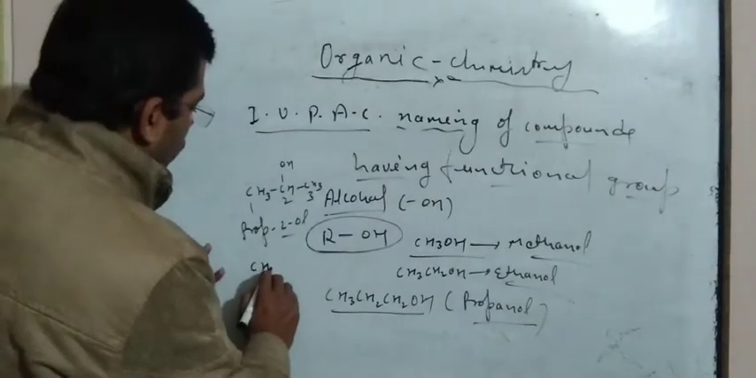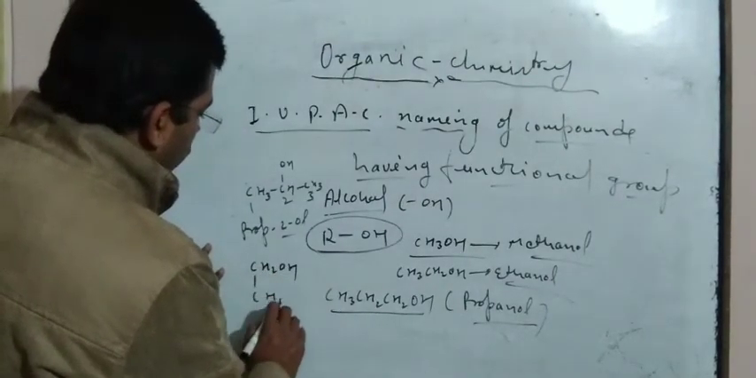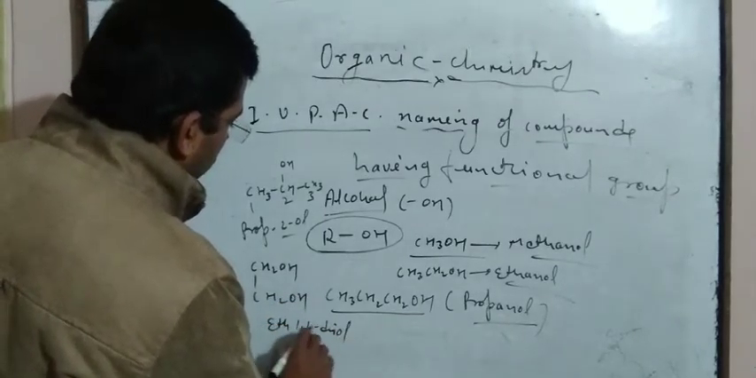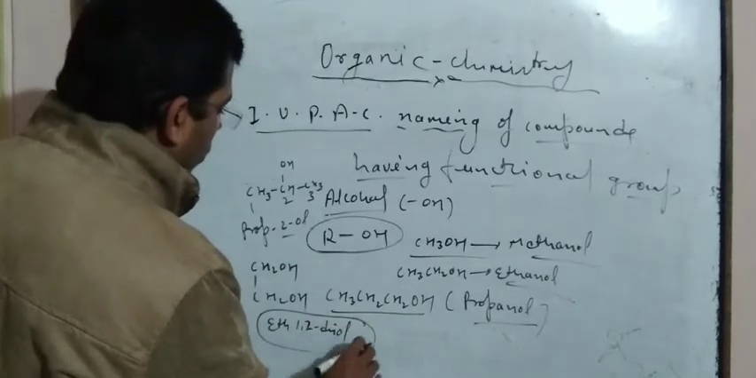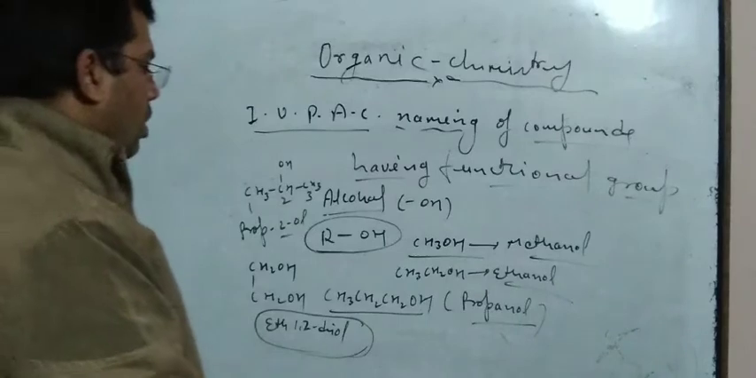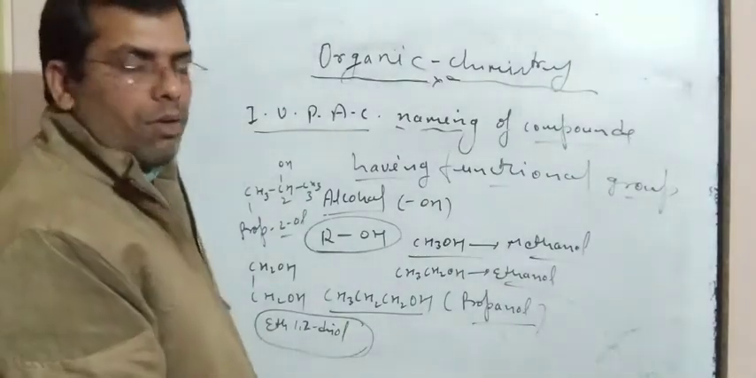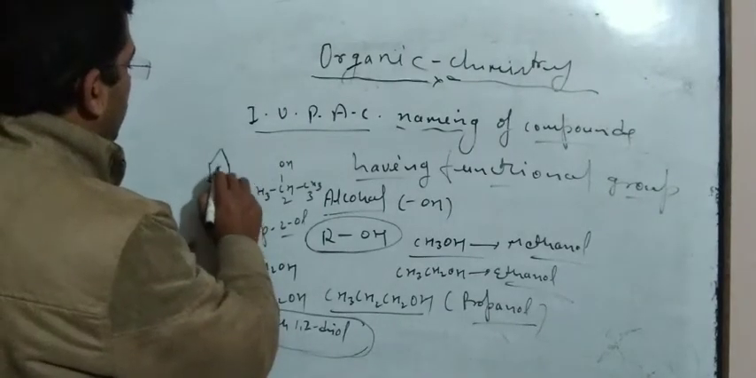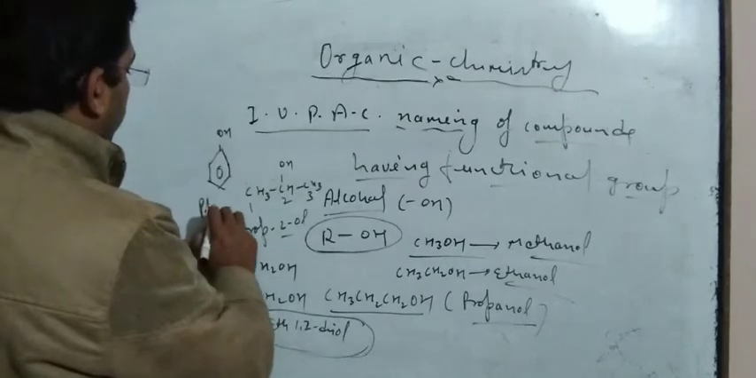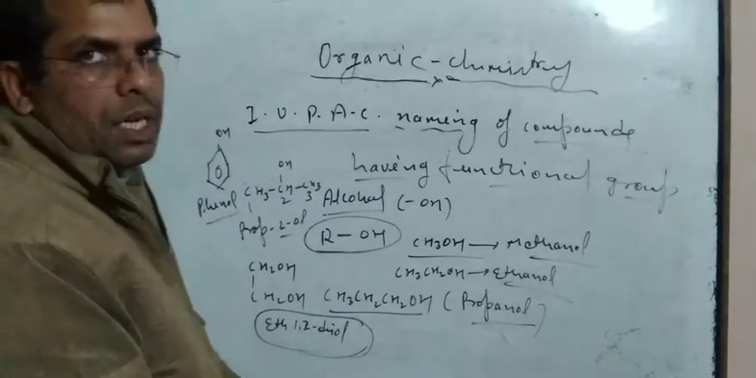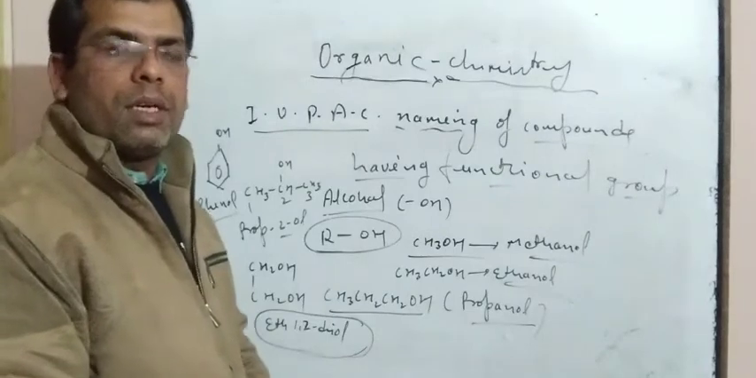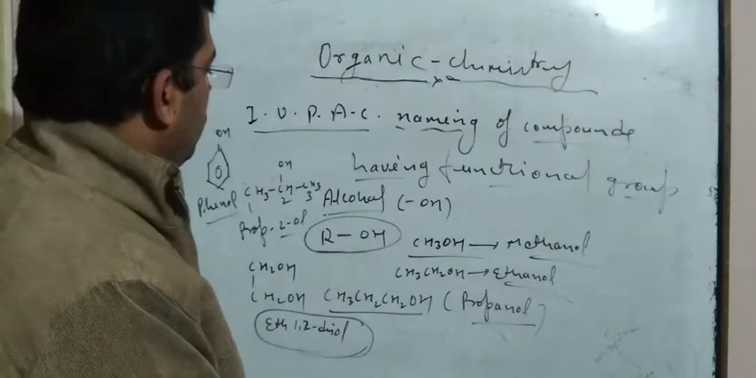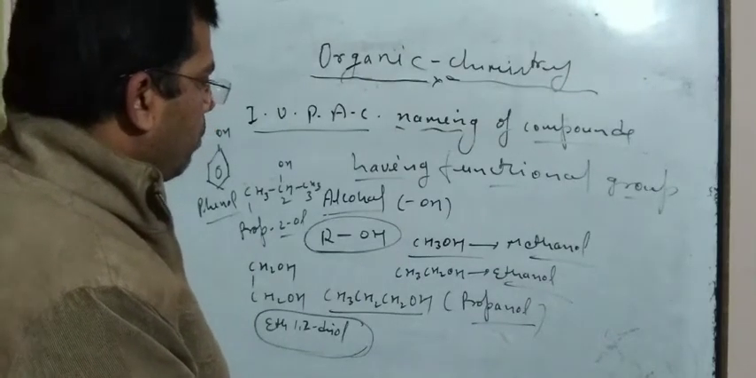Similarly, if CH2OH-CH2OH is taken, it is known as ethane-1,2-diol. If OH is connected to a benzene ring, then it is known as phenol. So this one is the IUPAC naming for alcohol.